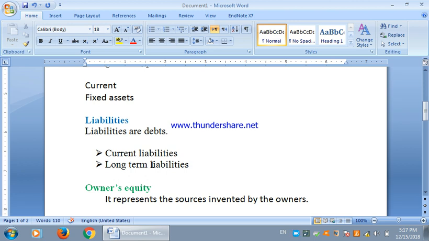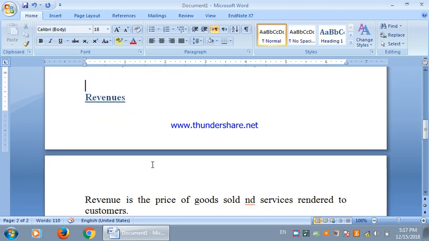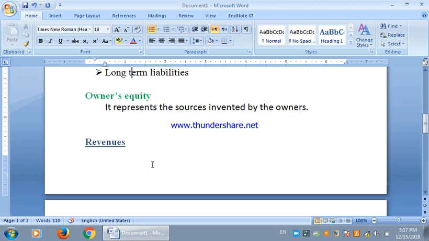After that we have the owner's equity. So simply the owner's equity represents the sources invested by the owners, whatever in the form of cash or non-cash items which are invested by the owners in a particular business will be treated as the owner's equity. For example, if one partner has invested cash, the other might have contributed building and land, so these will be treated as the owner's equity. These are the sources which are invested by the owners.